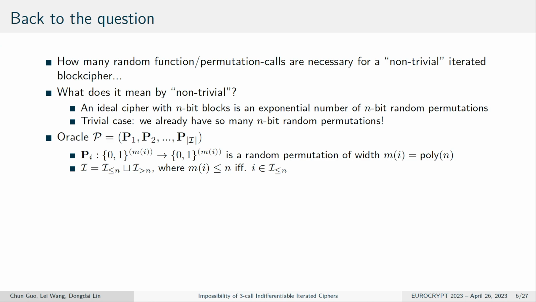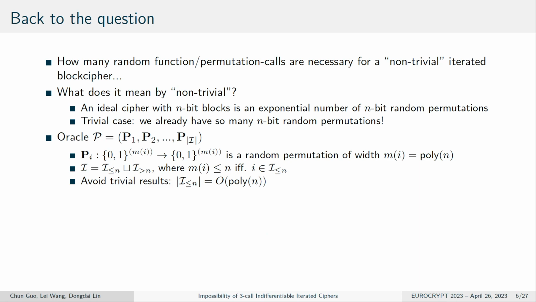In this paper, we consider the oracle P that consists of multiple permutations. Each permutation has a bit size m_i, and the size m_i is polynomial. We also divide the sizes into two sets: one set where the size of the permutation is less than or equal to m bits, and the other where it is larger than m bits.